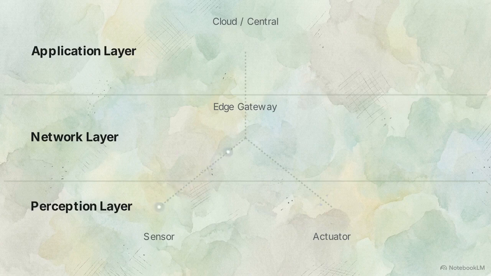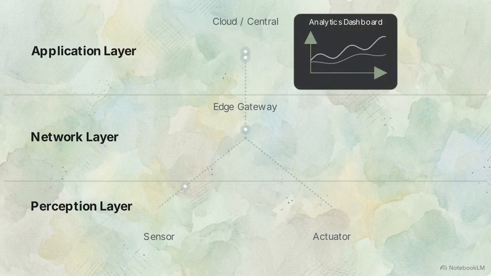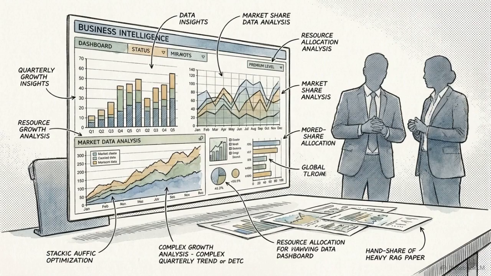First, edge sensors push raw data up through the network to these centralized servers. Next, the central system actively ingests and queries this continuous incoming stream. Finally, the system analyzes the data against programmed models. It can visualize long-term trends for human users or send commands back down the chain to trigger automated responses in the physical actuators. The application layer generates business intelligence. Here, the system synthesizes raw, disparate data into insights used to guide organizational decisions.